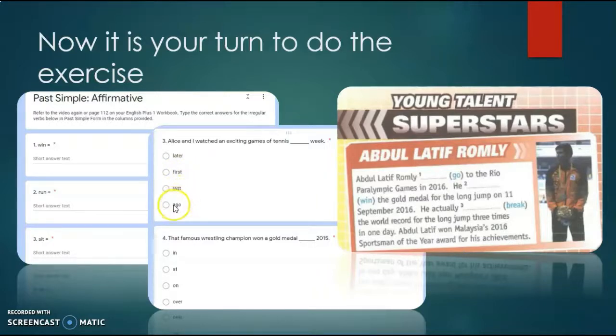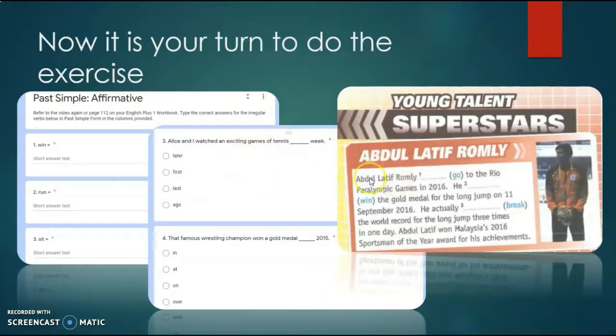It also doesn't make sense to say "ago week". What does it mean, "ago week"? So the correct answer is going to be "last week". Alice and I watched an exciting game of tennis last week.